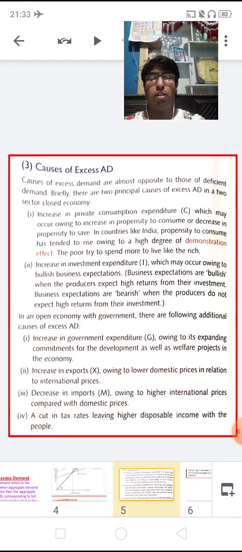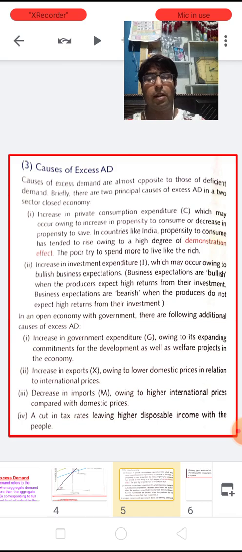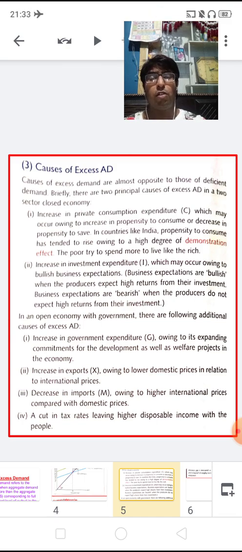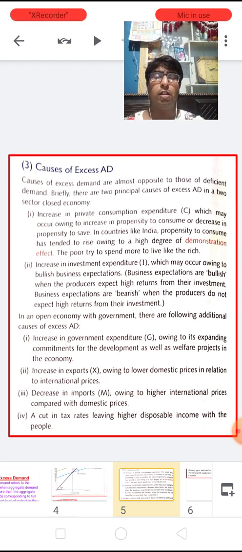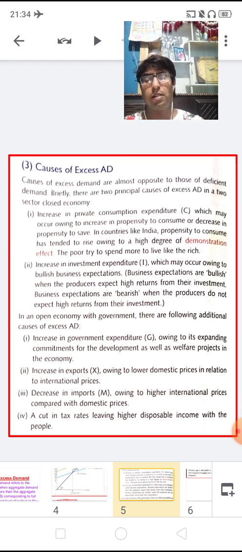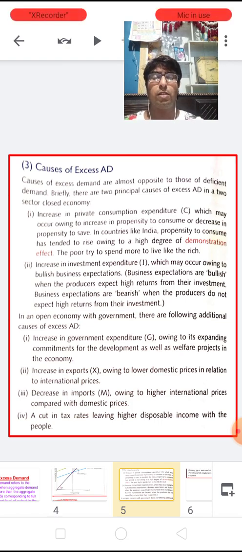Now, children, let us learn the causes behind excess demand. Causes of excess demand are almost opposite to those of deficient demand, and we have two principal causes of excess demand in a two-sector closed economy.